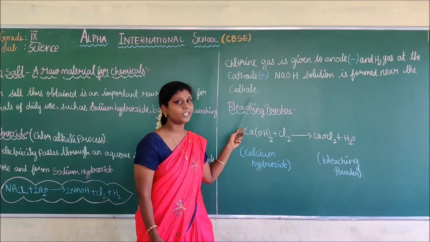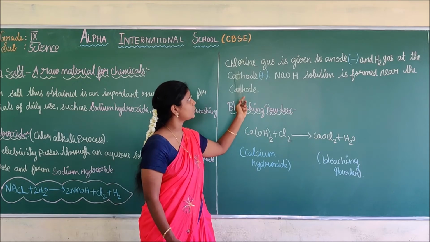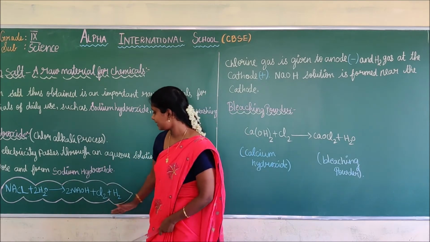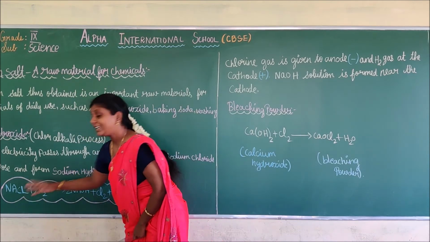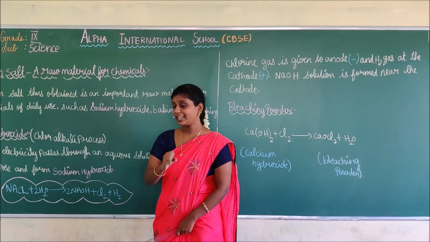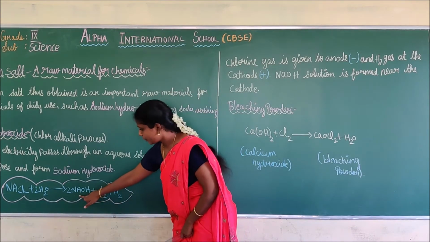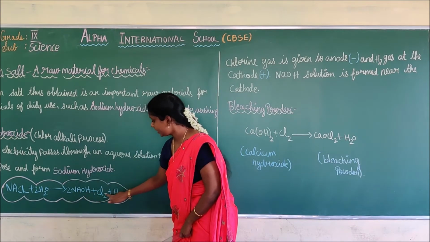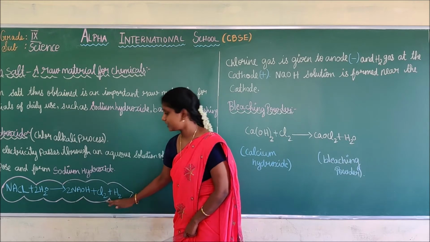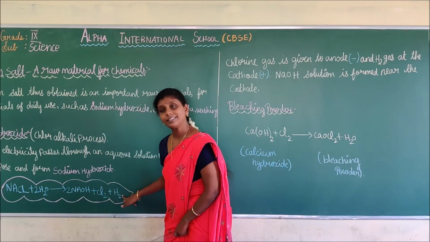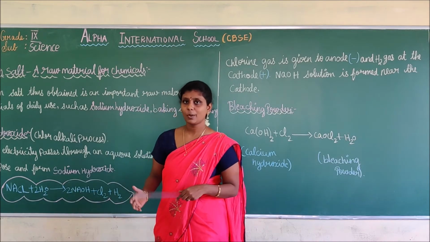You understand, children? Why are we giving connections for chlorine gas and hydrogen gas? Because, as I said, if I pass electricity through sodium chloride, it gives sodium hydroxide, but here it also produces chlorine and hydrogen gas. For that purpose, we are giving connections to the anode and cathode. Do you understand, children, why I have given this?